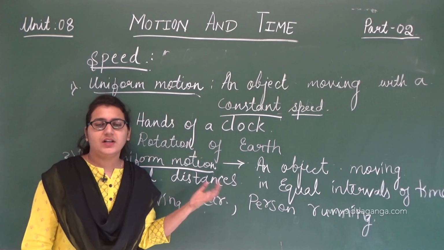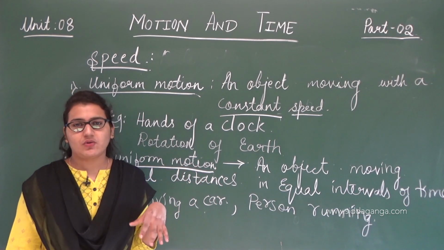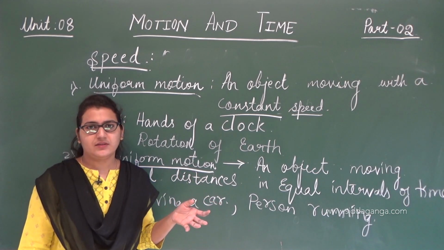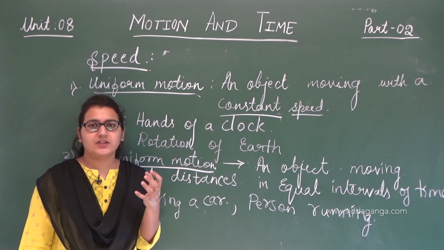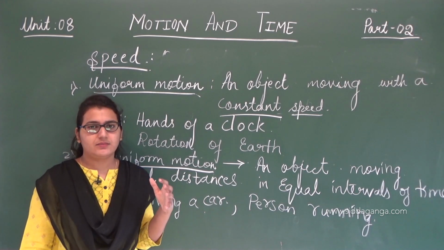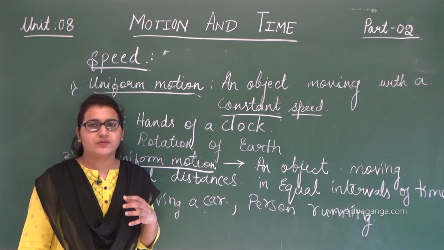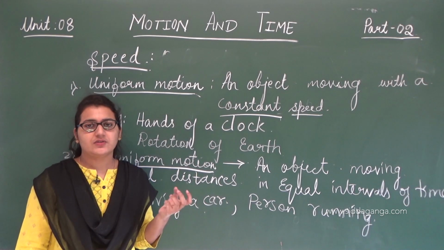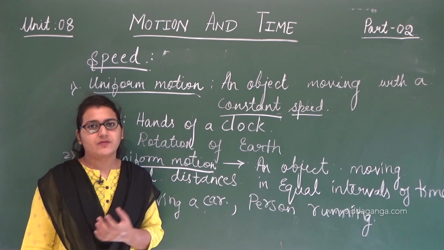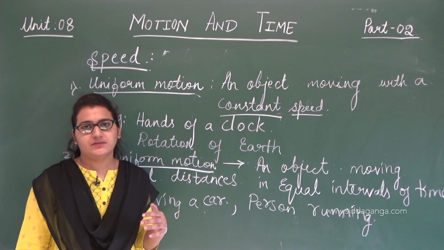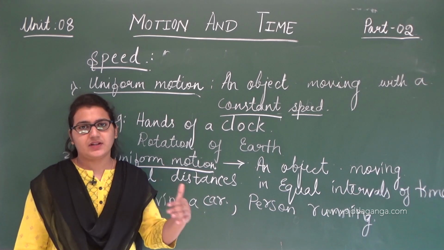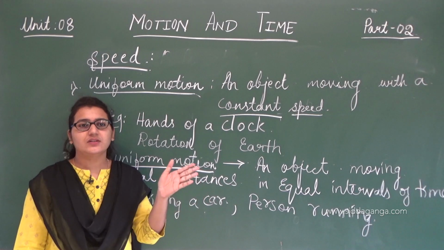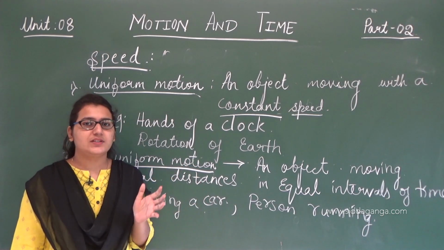you are going somewhere, initially you will start very slow due to the traffic signals and many other reasons. When you start the journey a little bit slow, the movement of the car is slow, but gradually you will increase the speed. So that is non-uniform motion. The first few minutes you have driven very slow, the next few minutes very fast, and the next few minutes it might be even faster. So here you are not maintaining a proper speed.